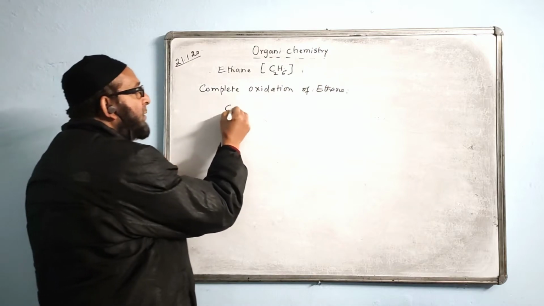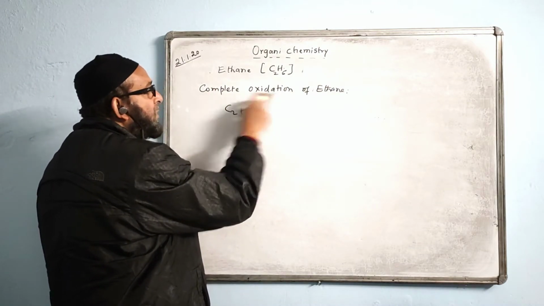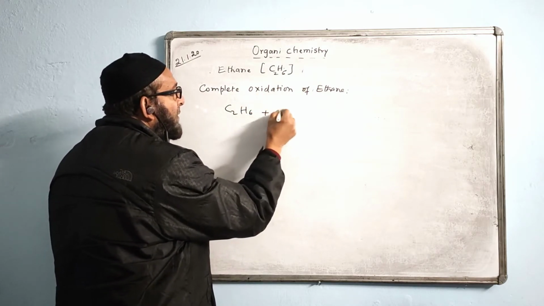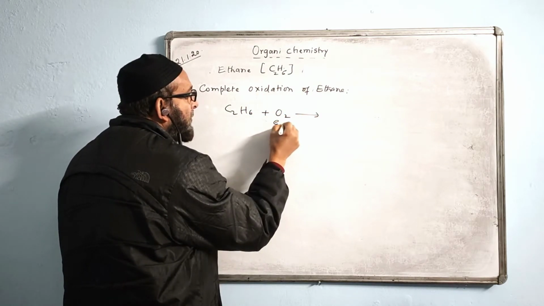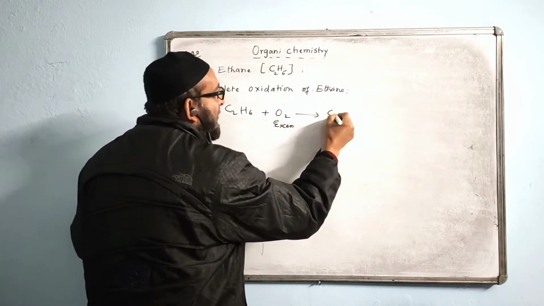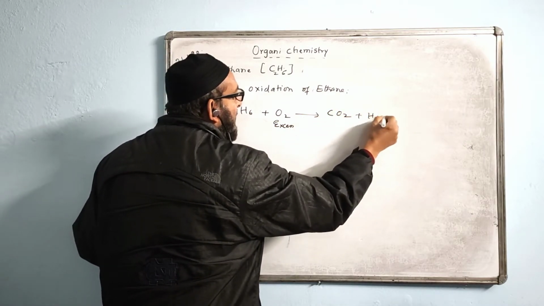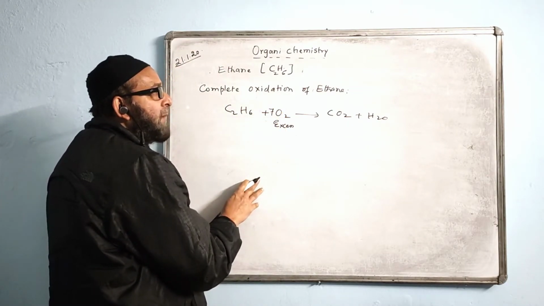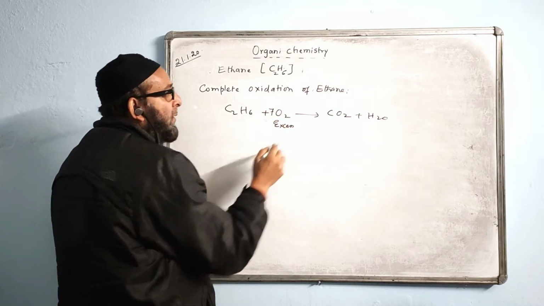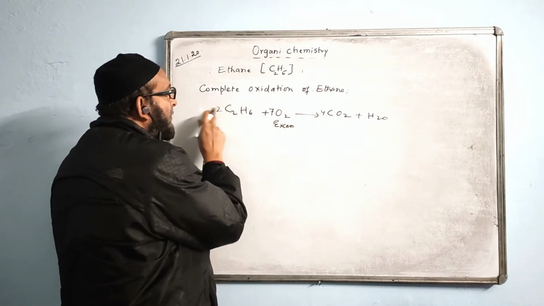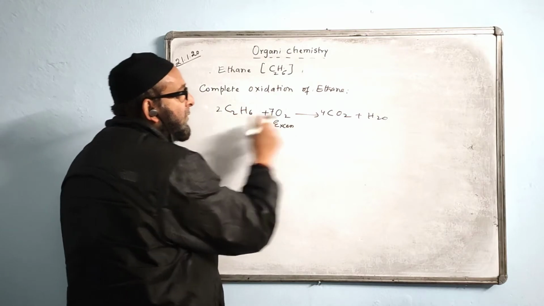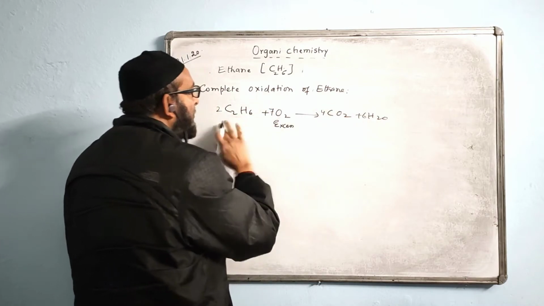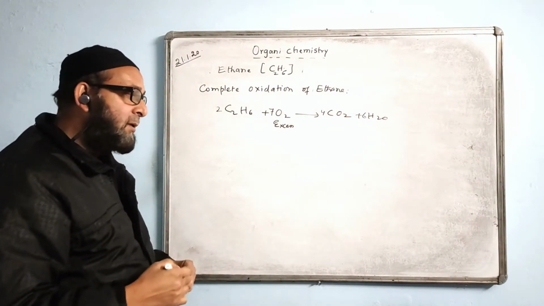Anyway, the reaction I had out here, C2H6, we have only complete oxidation in the syllabus, as per the reduced syllabus. We have to focus only on this. Plus excess of air. It will give CO2 plus H2O directly. Now let us balance it. Balancing is important here. You have to put 7 here, then only you will be able to balance. 7 to the 14, you have to put 4, you have to put 2 here. 2 to the 4 carbon, 2 6s are 12. You have to put 6 here. 6 oxygen plus 4 to the 8, 14 oxygen, all balanced. That is how you balance it.